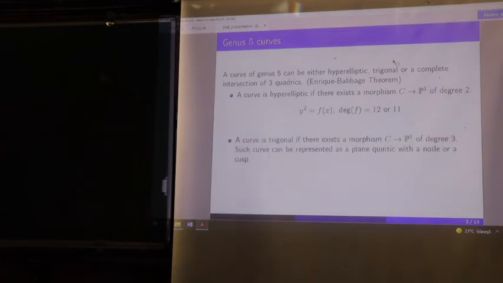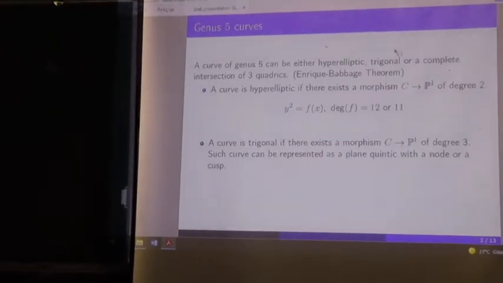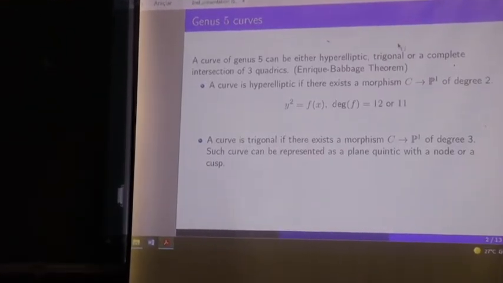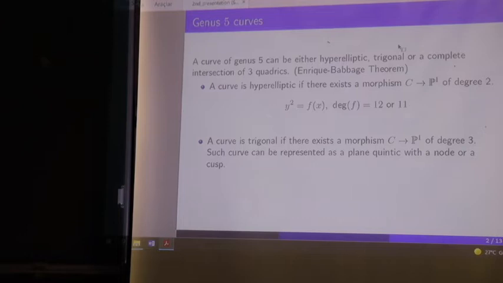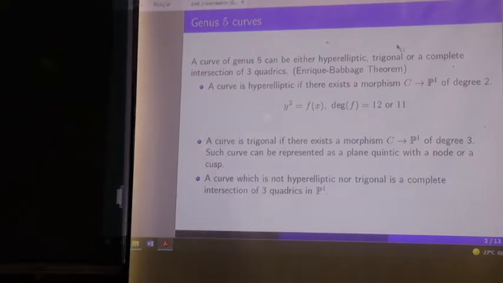We say that a curve is trigonal if there exists a morphism from the curve C to the projective space P1 of degree 3, and such a curve can be represented as a plane quintic with a node or a cusp. And finally, we say that a curve is a complete intersection of 3 quadrics in P4 if it is not hyperelliptic and it is not trigonal.